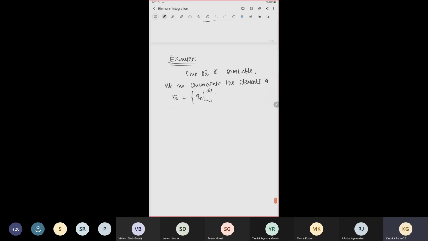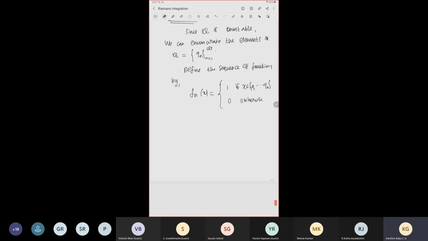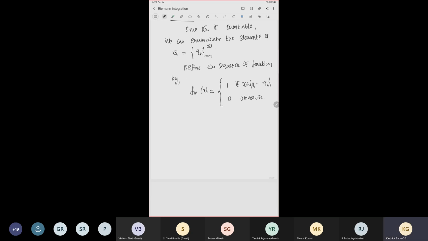So define a sequence of functions fn, defined by fn(x) equals 1 if x belongs to {q1, ..., qn}, and 0 otherwise. This is the characteristic function of n elements of this set.